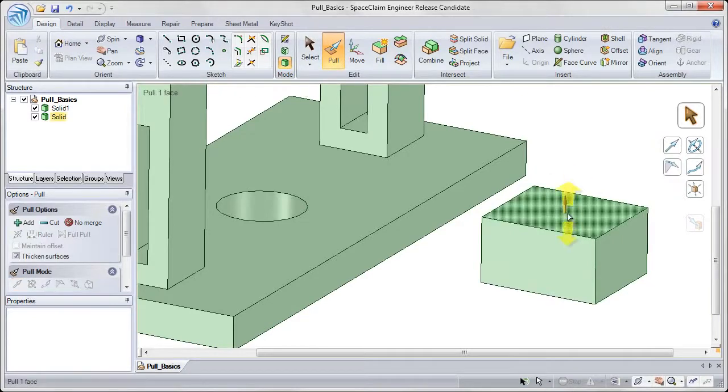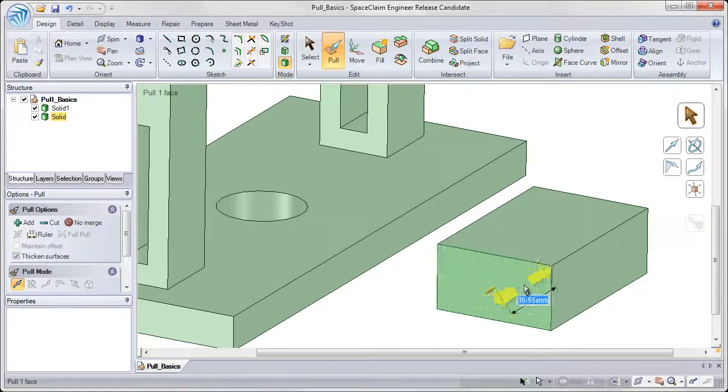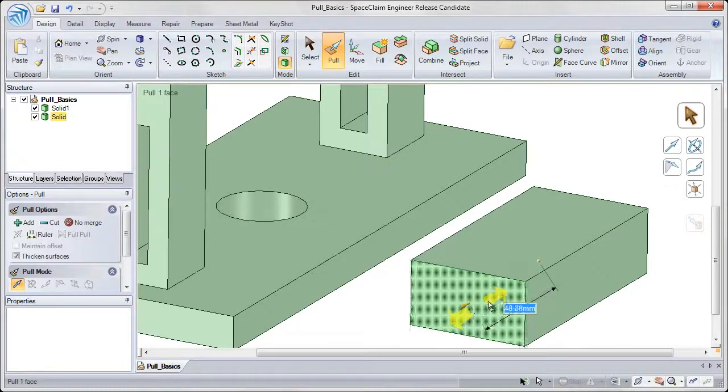And now any modifications that I want to make, I can pull on those faces. So clicking and dragging on the top face, or with my left mouse button again, clicking and dragging on the front face to change that face.